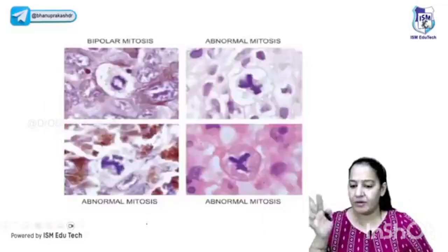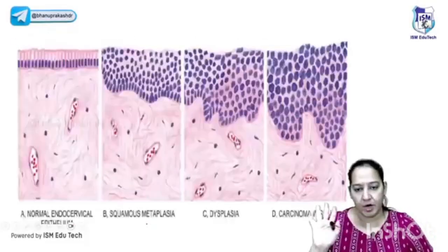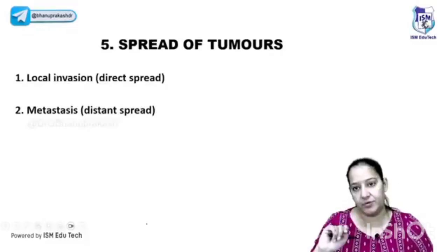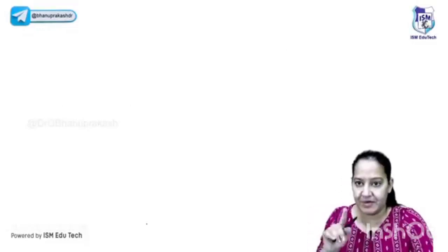So these are the features you have to learn for differentiating between benign and malignant tumors. You got my point? Now the next point is the spread of the tumor. There are two types of spread. Let me explain, and after that we will take a lunch break. Just 5 minutes more.